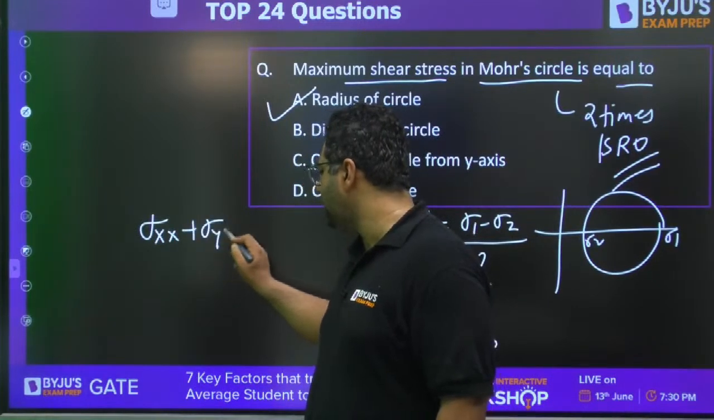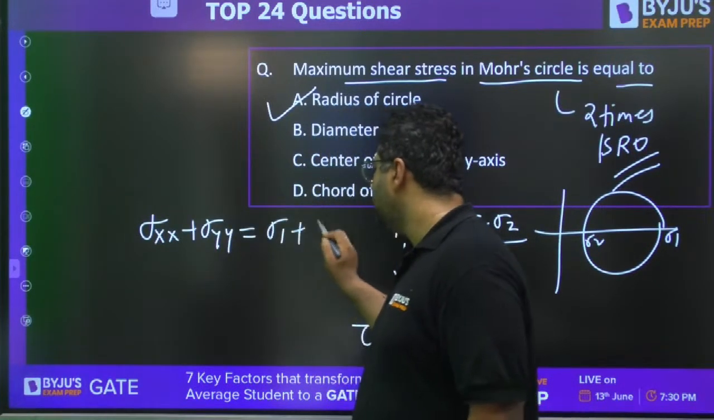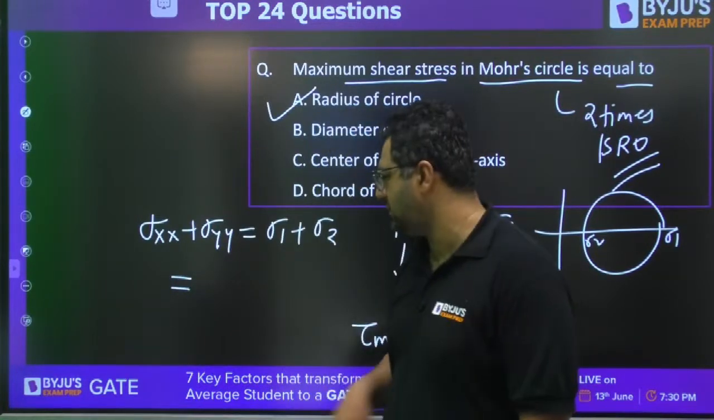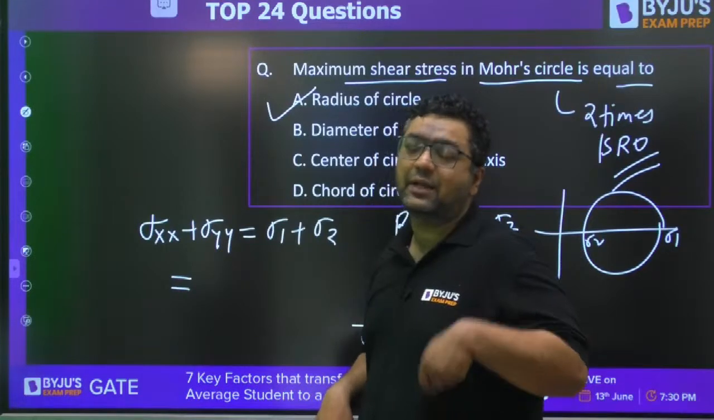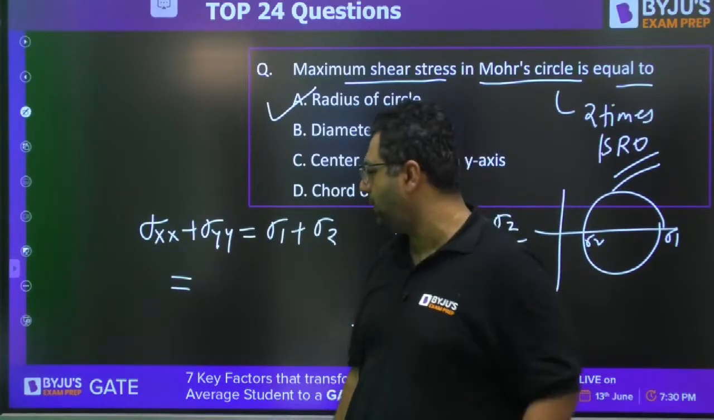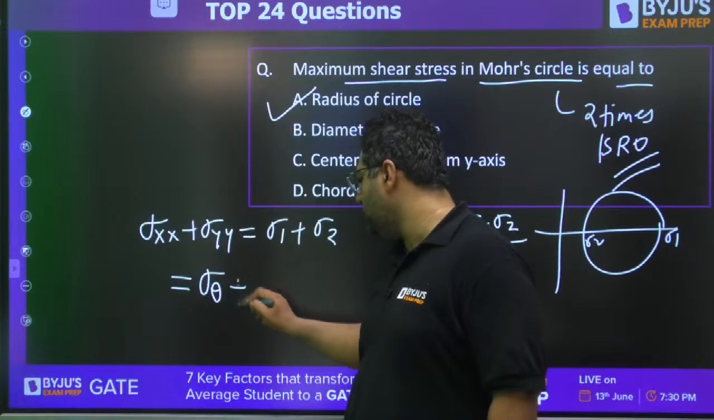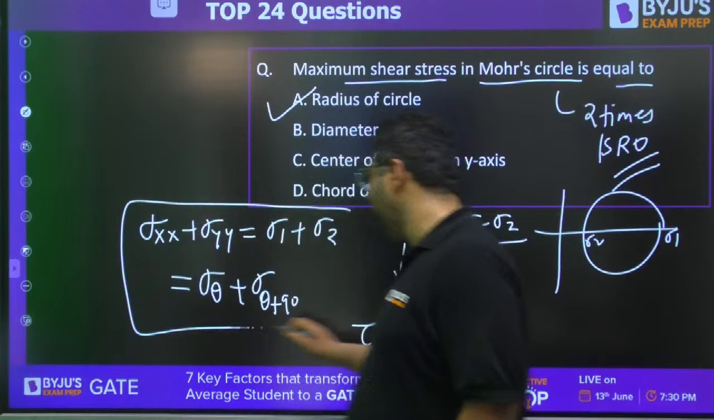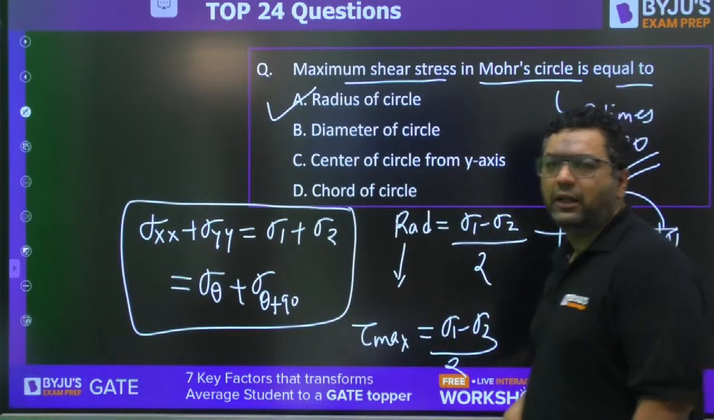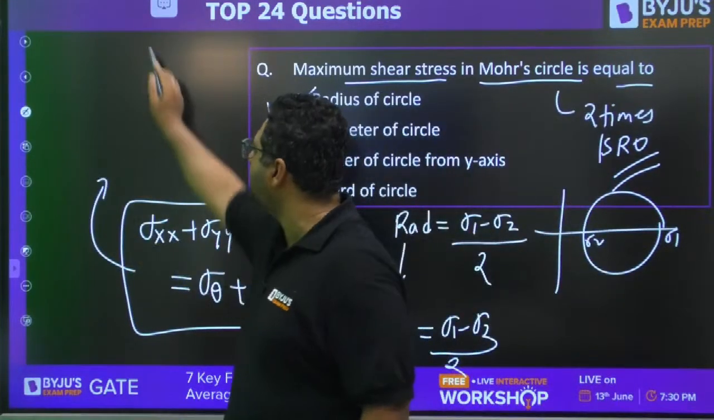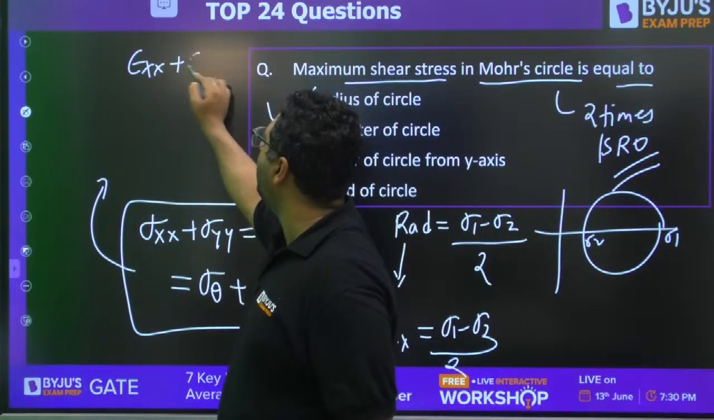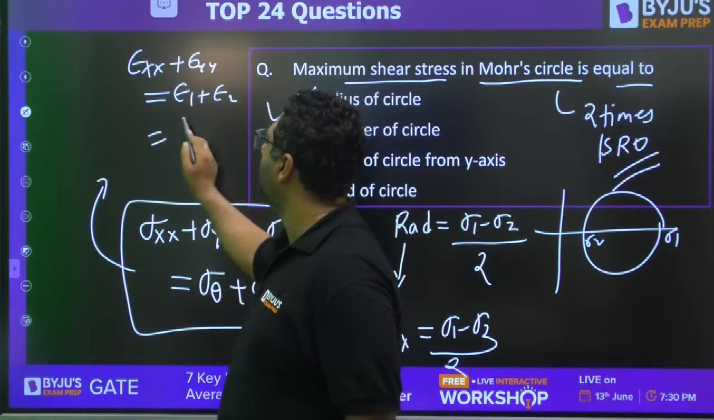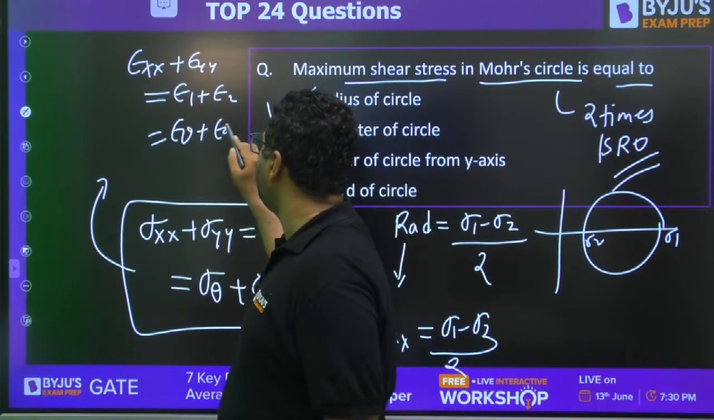So I am telling you as a bonus that the algebraic sum of two mutually perpendicular normal stresses, meaning the normal stresses on two mutually perpendicular planes, their summation is always going to be equal. Many questions are being framed nowadays on this formula. They are even doing it in terms of strain as well. Like xx plus yy, 1 plus 2, theta plus 90.